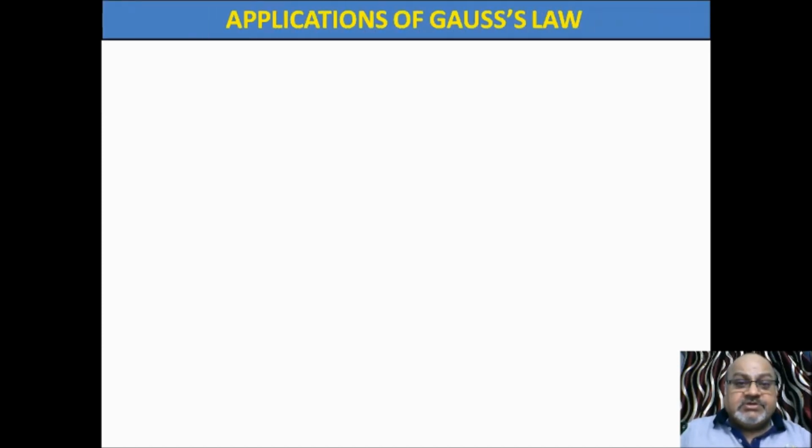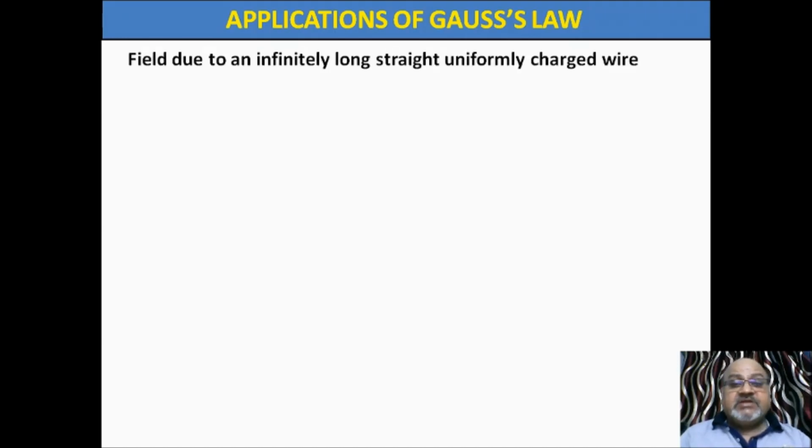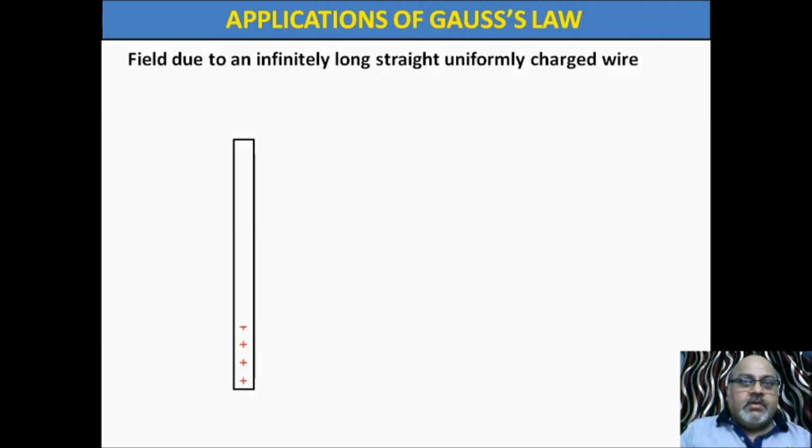So now come to the next concept, application of Gauss law. I have applied Gauss law in the previous case. Now, a few more examples where we can apply Gauss law. Let us see what those examples are. So let us apply Gauss law to find the electric field due to an infinitely long straight uniformly charged wire. We have a uniformly charged long wire. This is positively charged. I repeat the animation: a positively charged wire placed vertically.